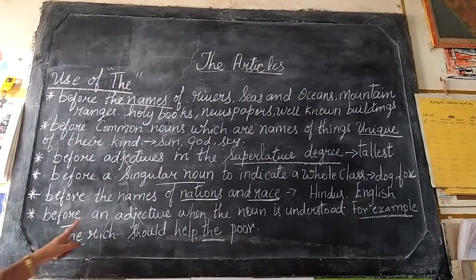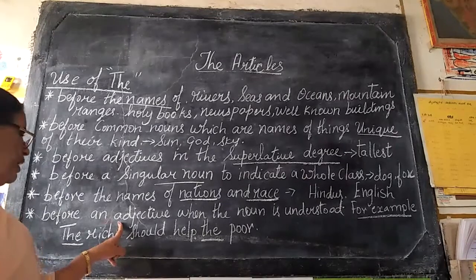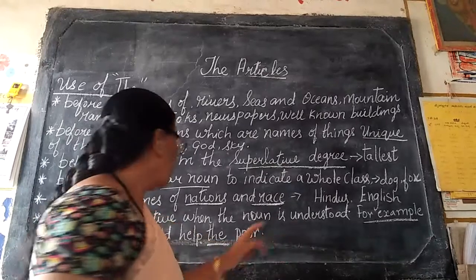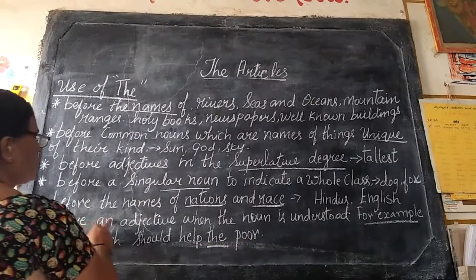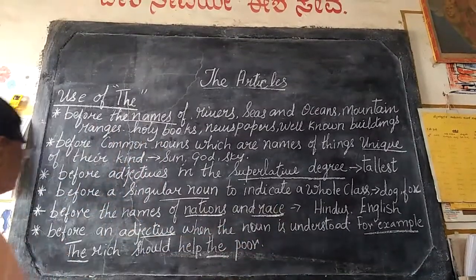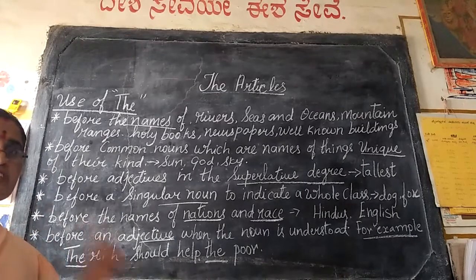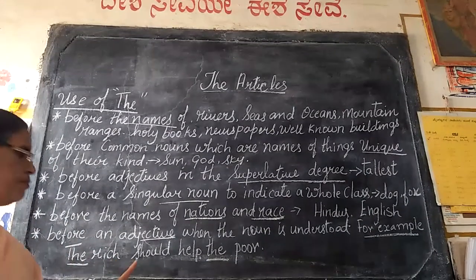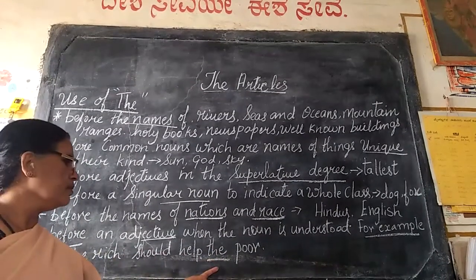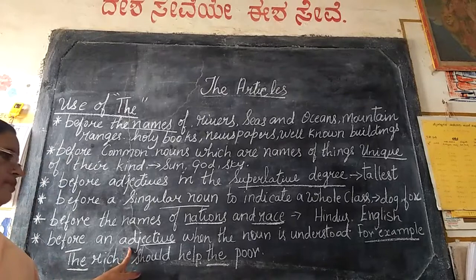The is used before an adjective. You know what is an adjective? It describes a noun. Okay? We use the before an adjective when the noun is understood. For example, the rich should help the poor. Okay? Here we add the before these words rich and poor. Rich and poor are adjectives. Okay?